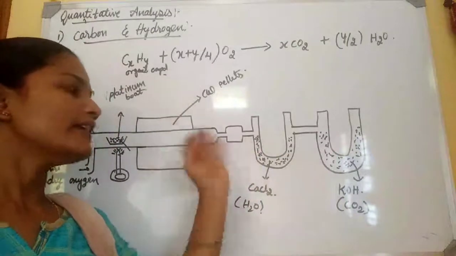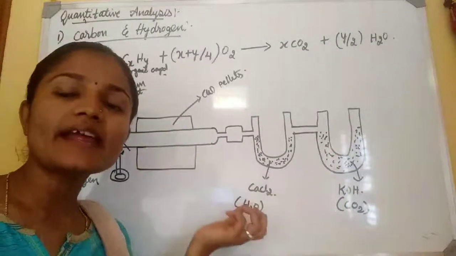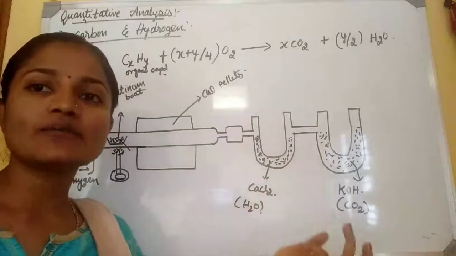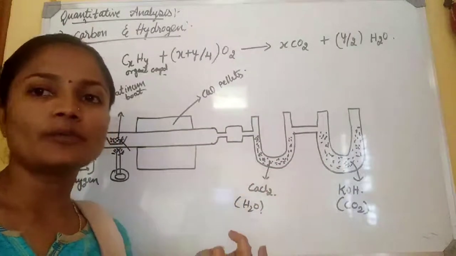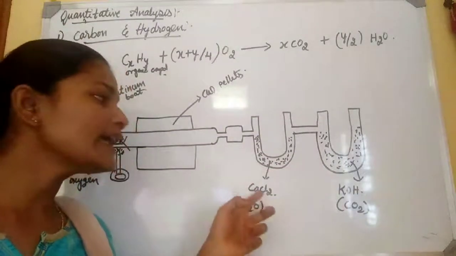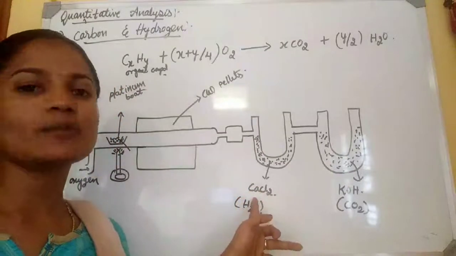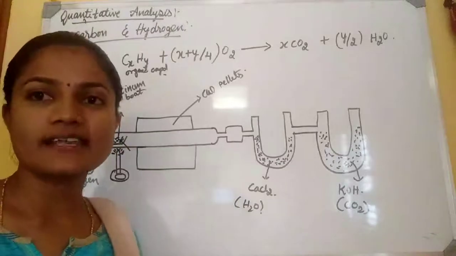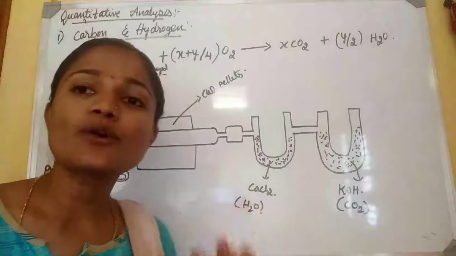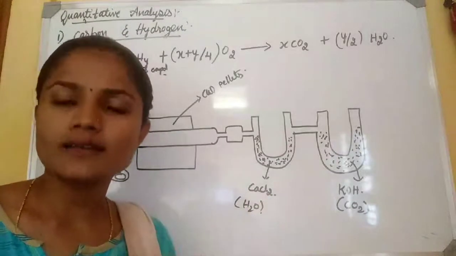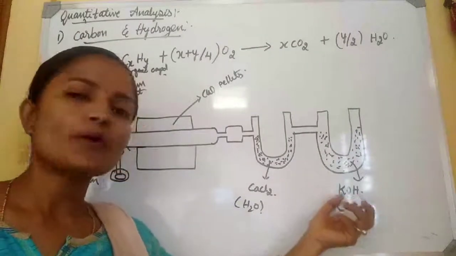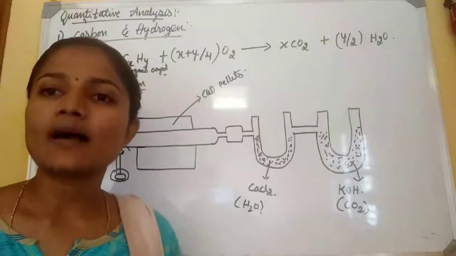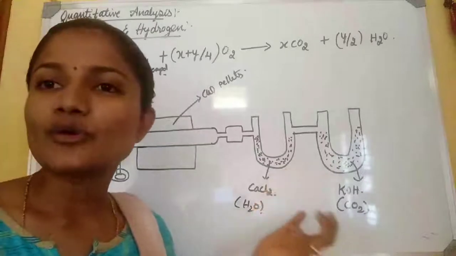We can get the separate water and CO2 by U-tubes: one U-tube containing calcium chloride and the other U-tube containing potassium hydroxide. The calcium chloride absorbs water molecules and potassium hydroxide absorbs the CO2 molecule.